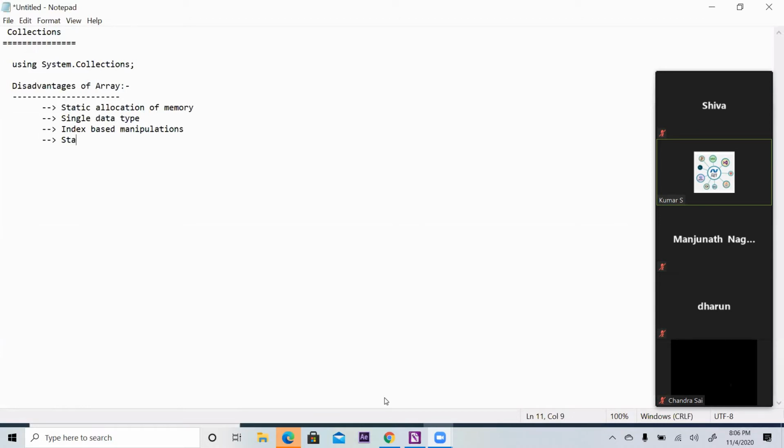Fourth one is static memory management. What do you mean? Imagine I have an array with 10 elements. I want to delete the 7th element. Understand the scenario: out of 10 elements, I want to delete the 7th element.